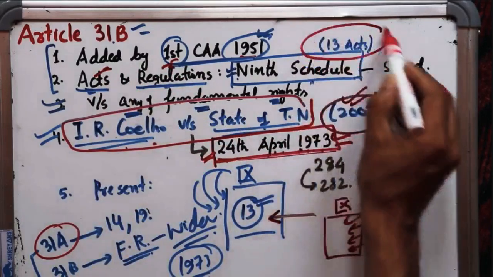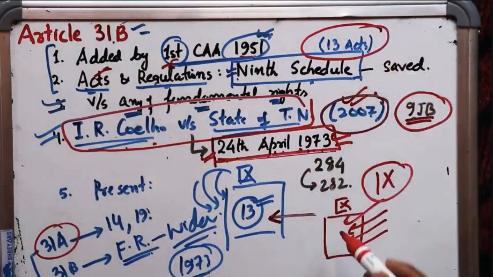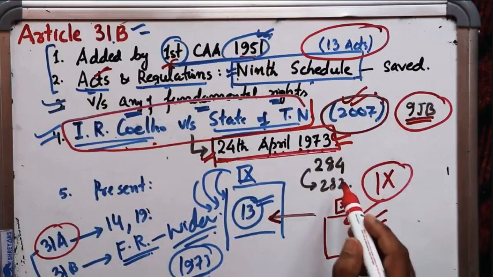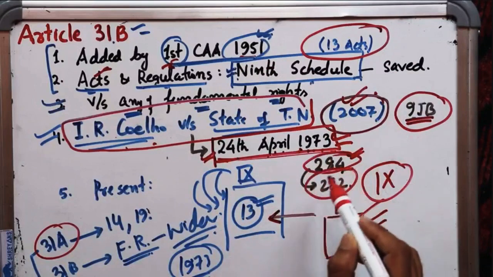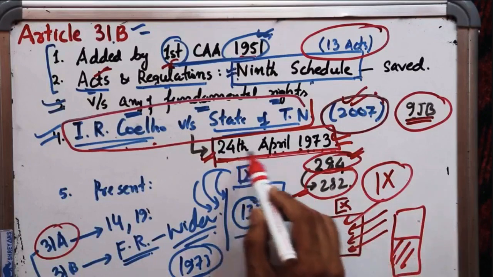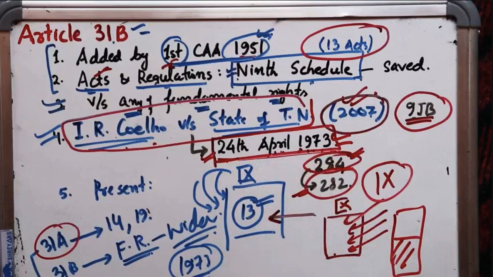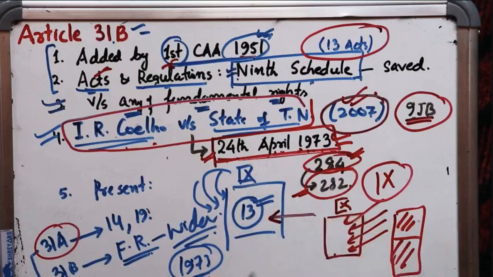So I told you that initially there were only 13 acts that were put in the ninth schedule. 13 acts were put in the ninth schedule by the first Constitutional Amendment Act of 1951, but the present score is 284. The 284, it is the numbering, but the actual number is 282. There are 282 acts present in the ninth schedule. So all those acts that were put in the ninth schedule before 24th April 1973, they are not open to judicial review, but those acts that were put in the ninth schedule after 24th April 1973, they are open to the judicial review, right? So this is an overall broad view of Article 31B.